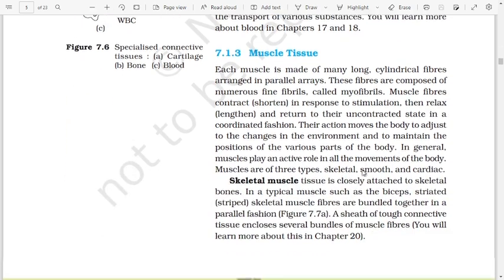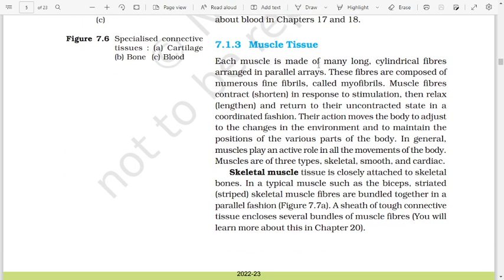Muscle tissue. Each muscle is made of many long cylindrical fibers arranged in parallel arrays. These fibers are composed of numerous fine fibrils called myofibrils. Muscle fibers contract, or shorten, in response to stimulation, then relax, or lengthen, and return to their uncontracted state in a coordinated fashion.